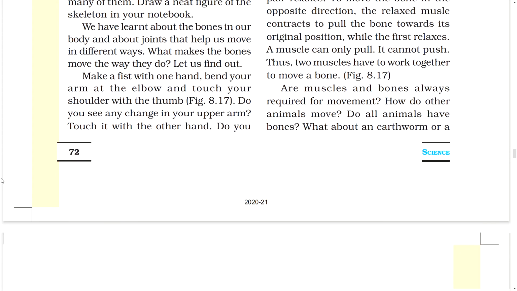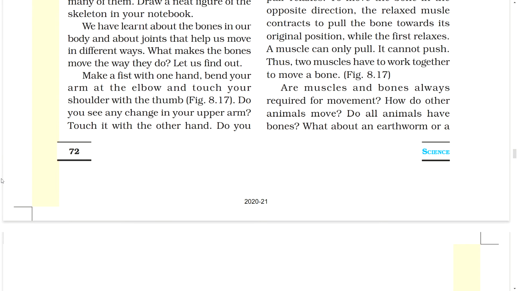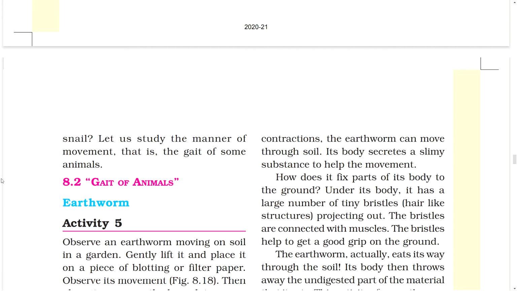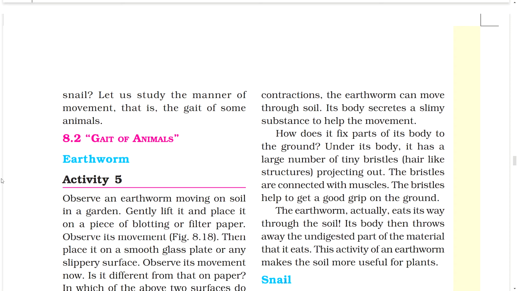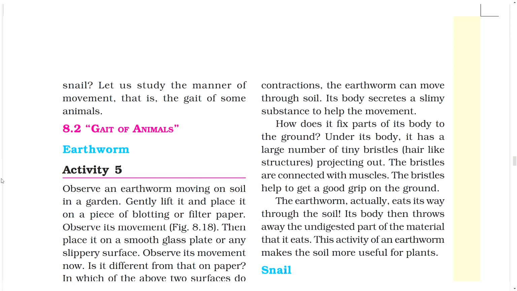Figure. Are muscles and bones always required for movement? How do other animals move? Do all animals have bones? What about an earthworm or a snail? Let us study the manner of movement, that is, the gait of some animals.